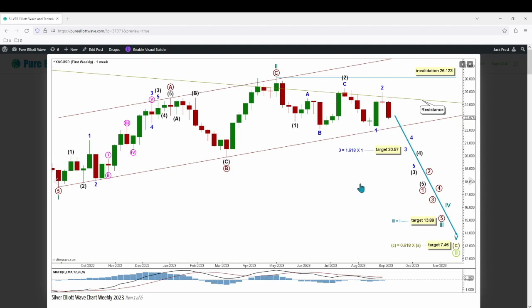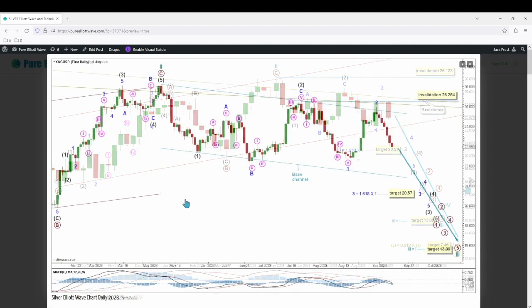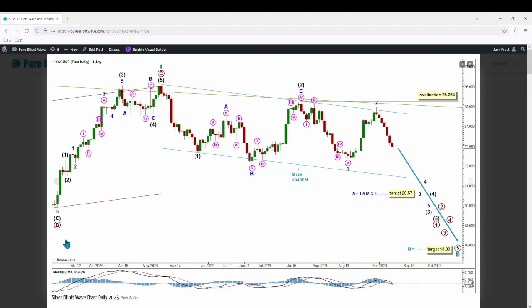Within cycle wave 3, no corrective movement can move above its start at 26.123. And cycle wave 3 has a target calculated at 13.89, where it would reach equality in length with cycle wave 1. Above that, super cycle wave C has a target calculated at 7.46, the 0.618 Fibonacci ratio of super cycle wave A.